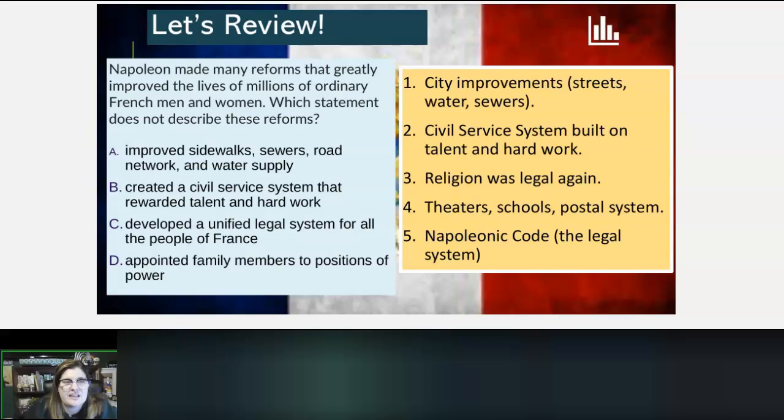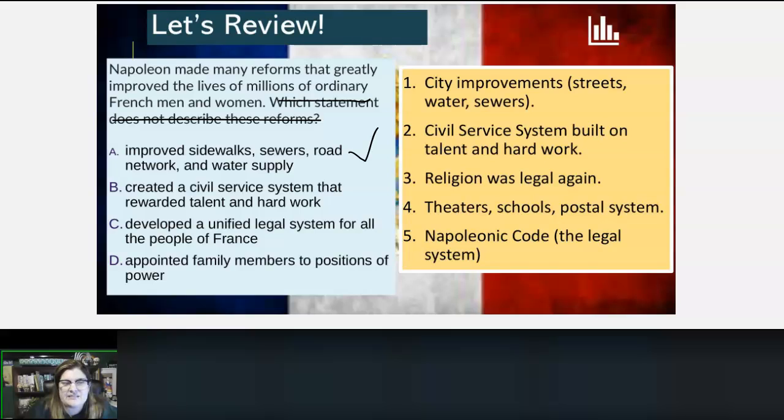Napoleon made many reforms, greatly improved the lives of ordinary French men and women, so we're going to take out that part because this is a multi-select question. Which of these things did he do? Let's look over here at the side. He did make city improvements to streets, sewers, water systems. So A did happen.